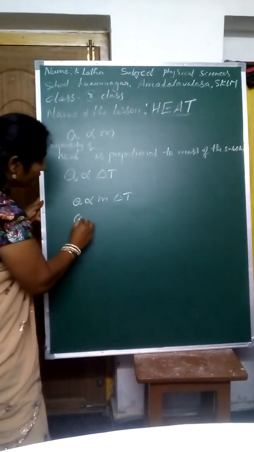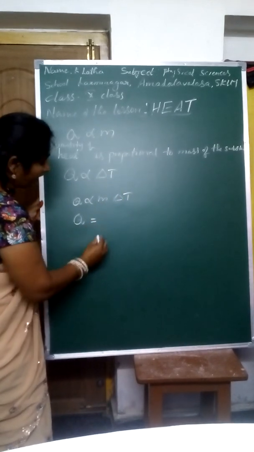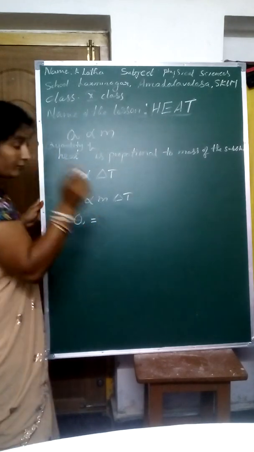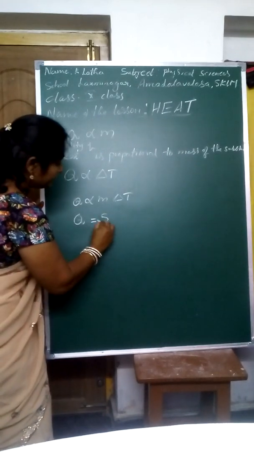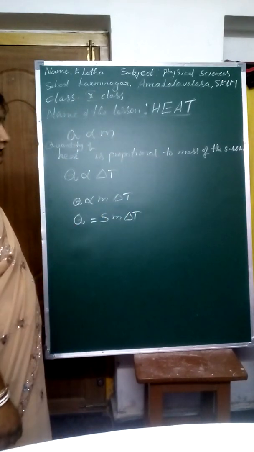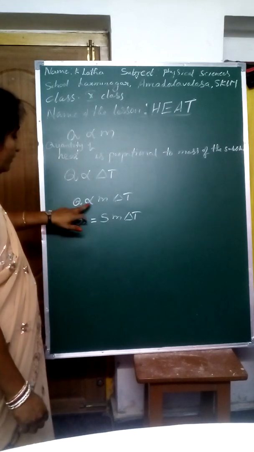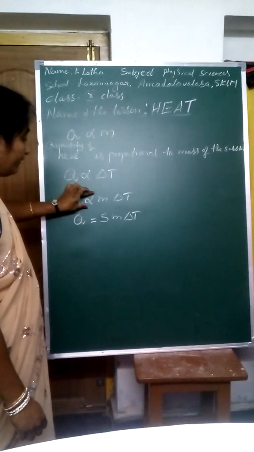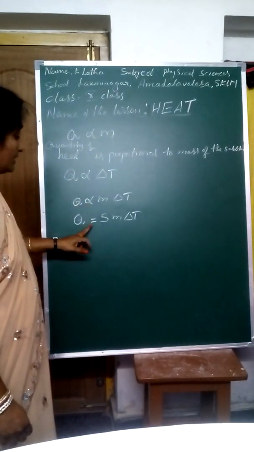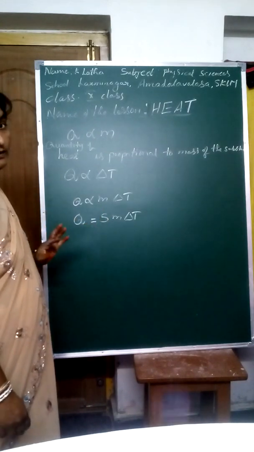Now remove the proportional sign and write equals, then you have to keep one constant, that is S, so Q equals S m delta T. You already learned this in the proportions lesson in mathematics: if you want to replace proportional with equals, you have to keep one constant there. Here S is the constant.